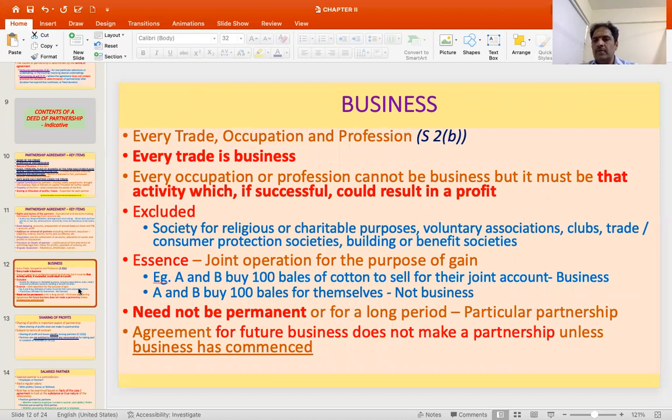Then the relationship or the business need not be permanent or for a very long period. You could have a single particular partnership, or you could have a duration based partnership. Then agreement for future business does not make the partnership. So a partnership has to be for a business up and running, not for something which is going to be starting at a later date. So the provisions and other things will start becoming applicable only when the business takes off. Otherwise, it's just an expression of intention to start a partnership. The agreement becomes a partnership only when the business has taken off.